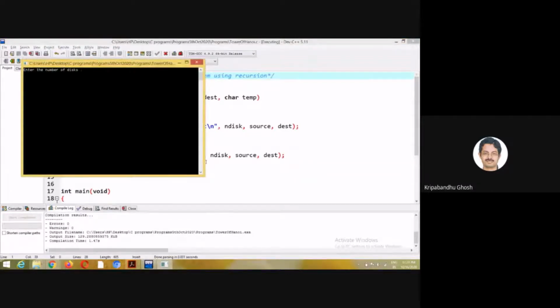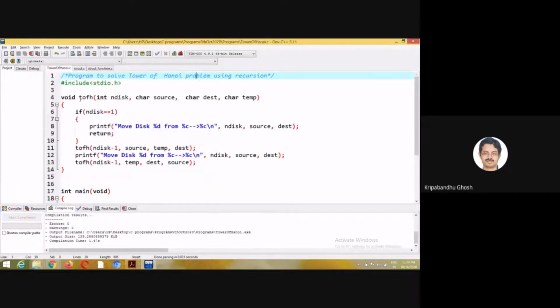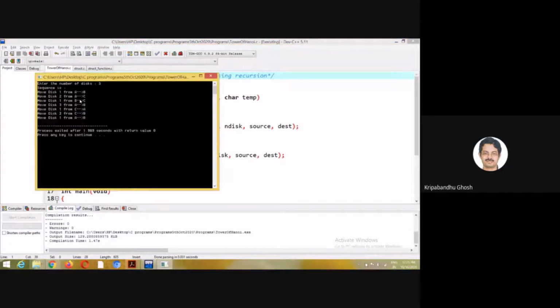If the number of disks is 1, the sequence is moving disk 1 from A to B. If I run it again with 2 disks, you see disk 1 goes from A to C, disk 2 goes from A to B, and disk 1 goes from C to B. For n equal to 3, if you run this, this also works.